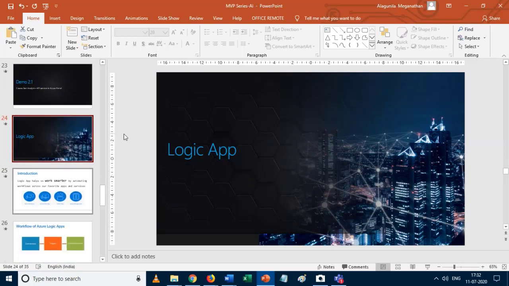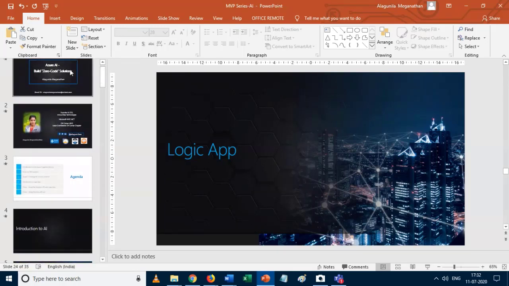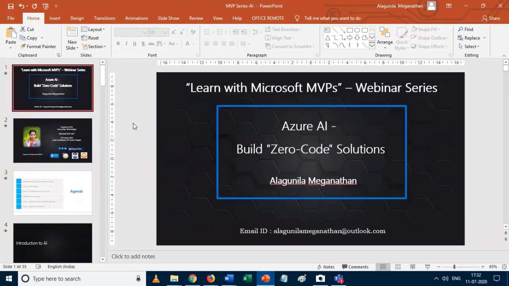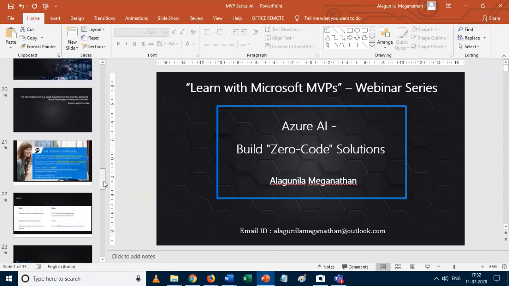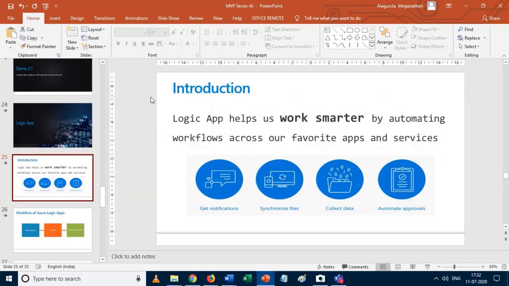Why? Because our event name is AI Build Zero Code Solutions. Zero code indicates that we are going to create a logic app. The logic app helps us to work smarter by automating workflows across your favorite apps and services. Actually, a logic app is a cloud-based service.